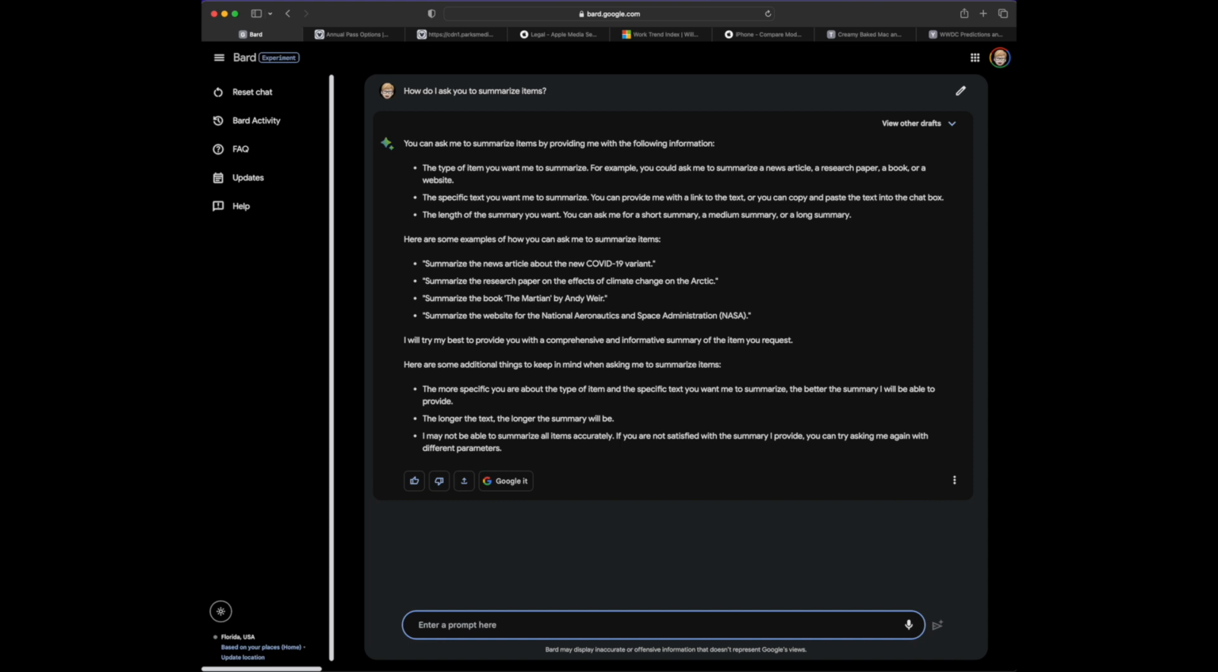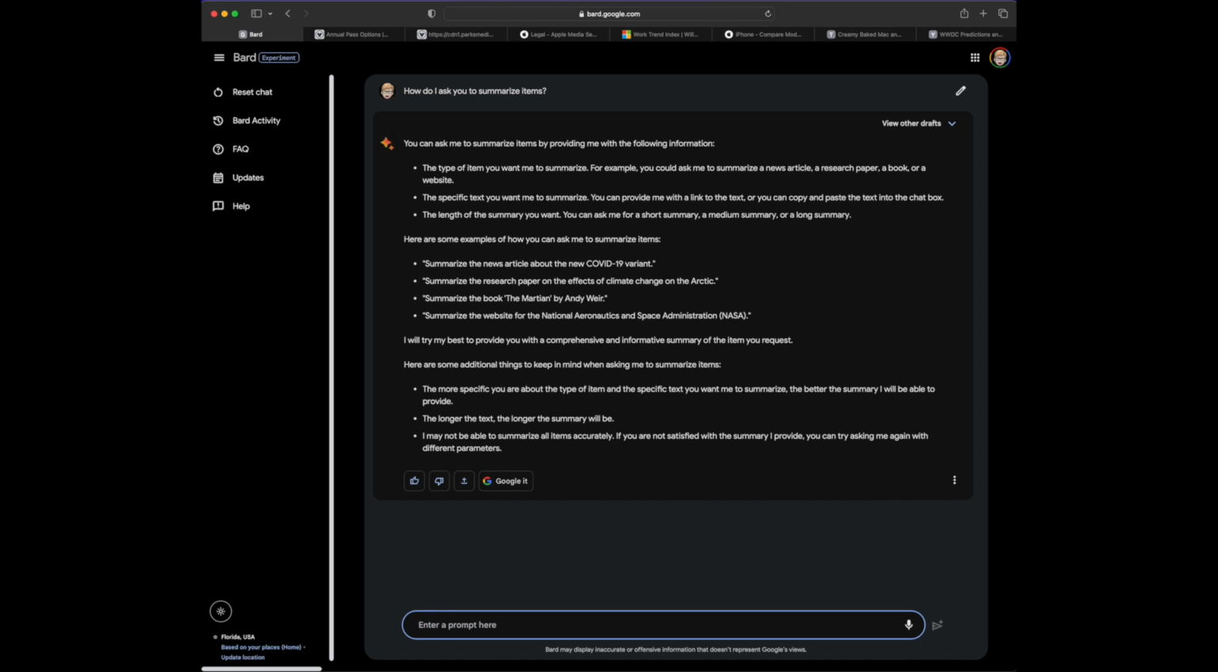The type of information you want me to summarize. For example, it could be a news article, a research paper, a book, a website. The specific text you want me to summarize, so providing a link or a copy of the text. That's one thing I really like, copying and pasting text.